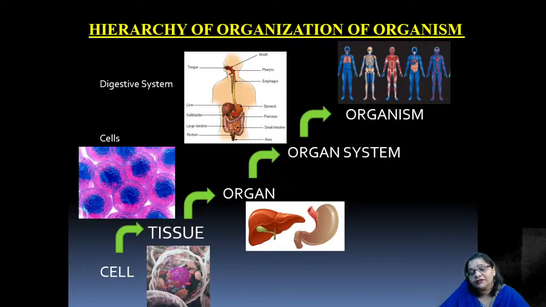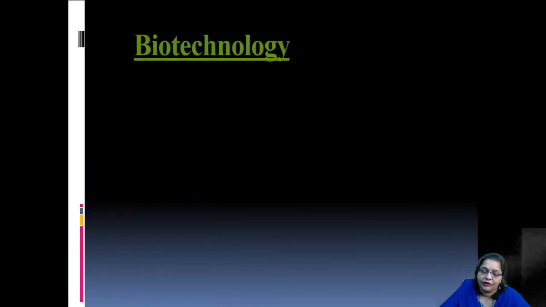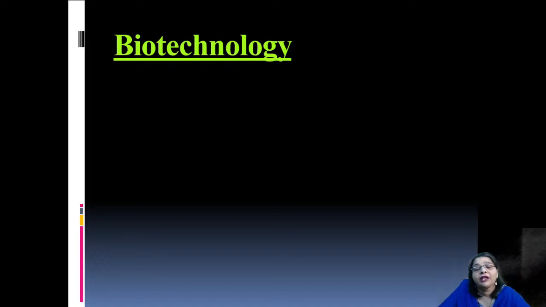So whether it is plants or animals or human beings, of course human beings are social animals, right? The hierarchy of organization is similar in all these complex organisms, right?